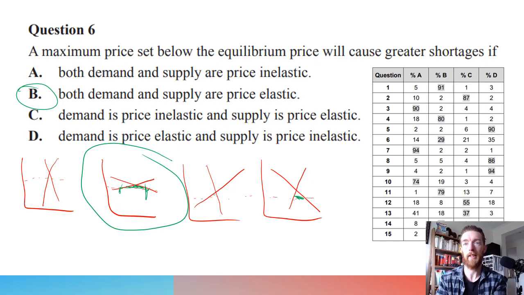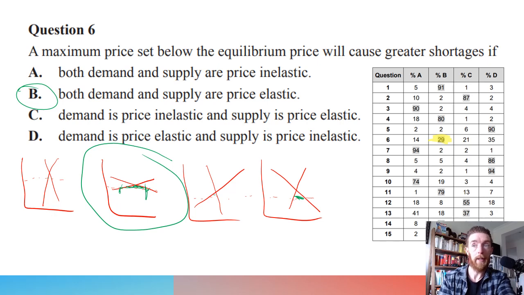So if we look at question 6 over here, like if we break out our highlighter and go over to question 6, only 29% of students got this right. So that means less than 3 out of 10 got this right. And look at how quickly you could solve that by just drawing all the options.